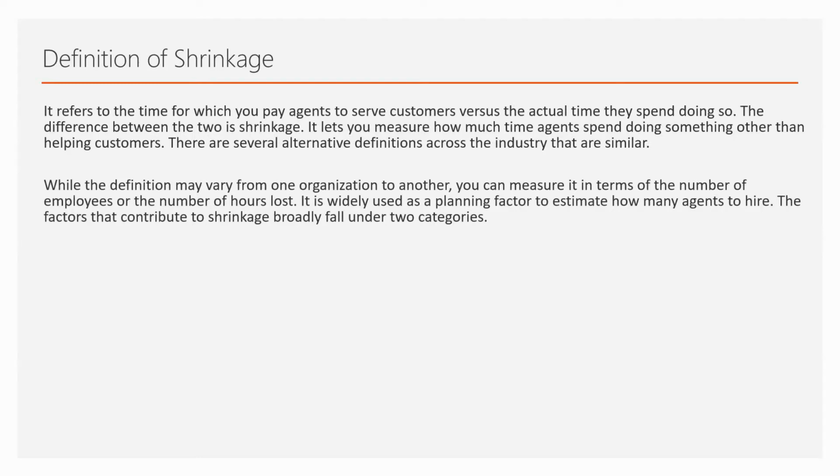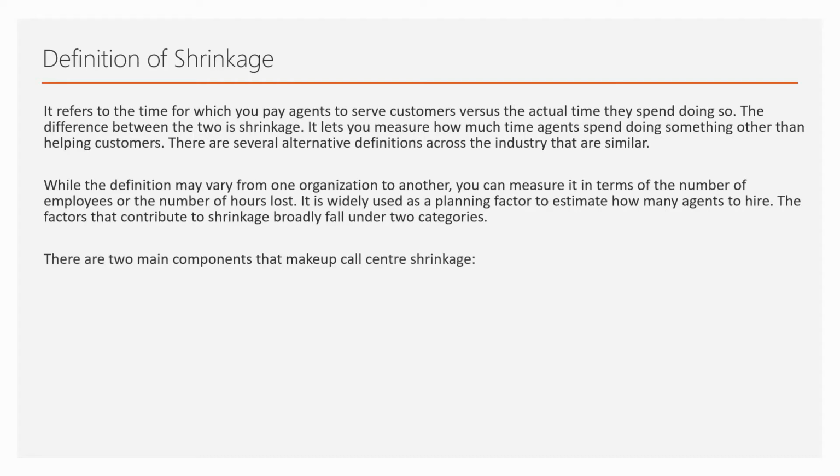Shrinkage is very important when we are calculating our resource requirement, because we need to factor in the shrinkage to get to a healthy number, which is required to cater to a specific call volume or the volume of work.